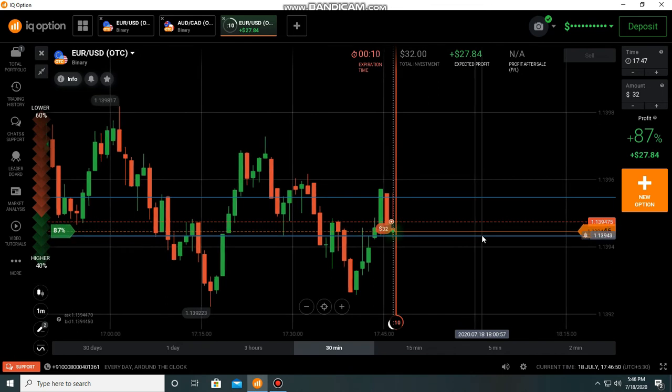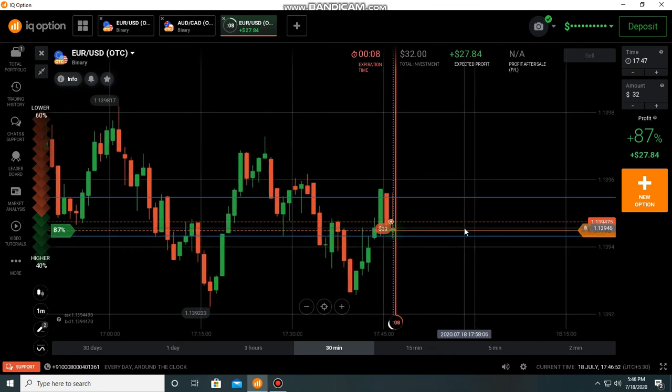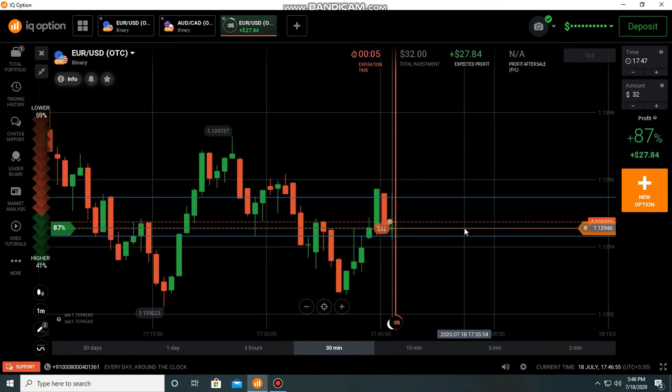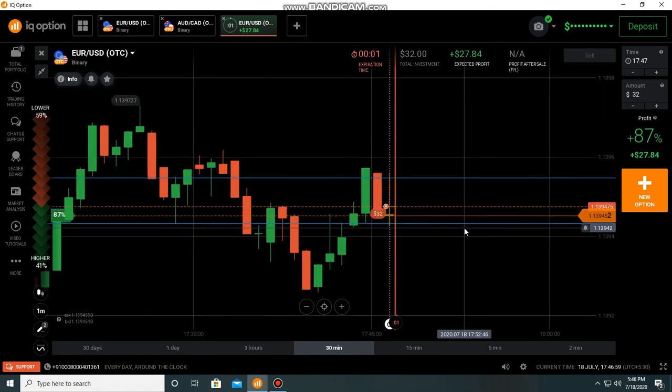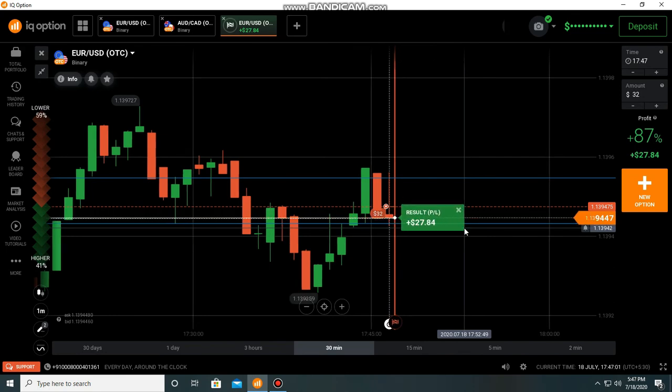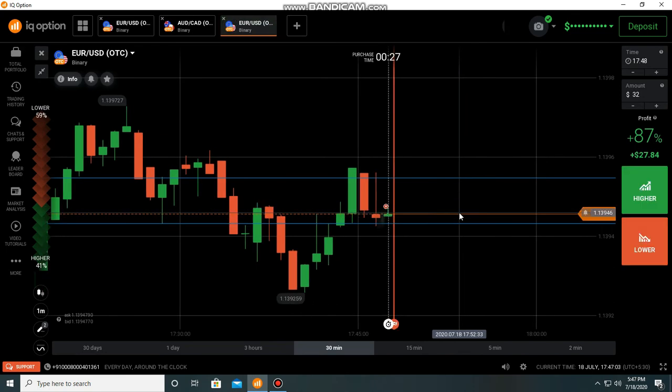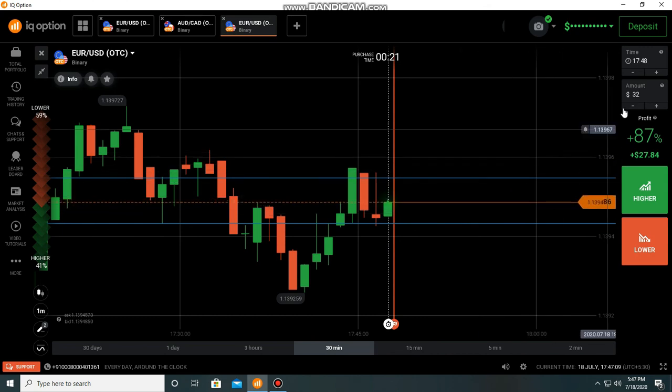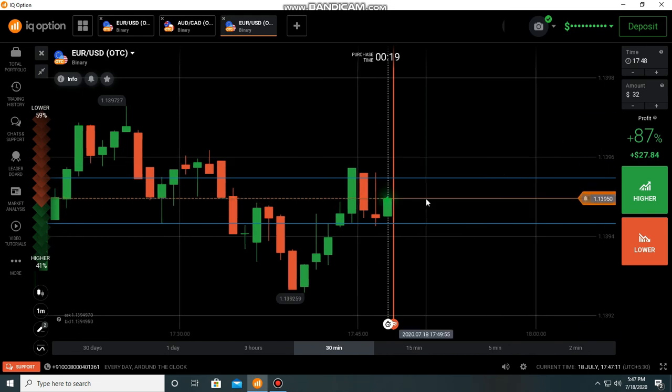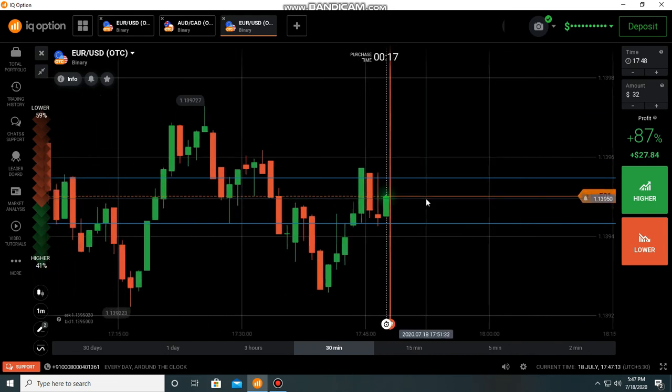Okay, after this I think the buyers may enter because we can see some lower rejection. Then it was also a winning trade, and if it's possible I will take one more trade and then I will stop this session.